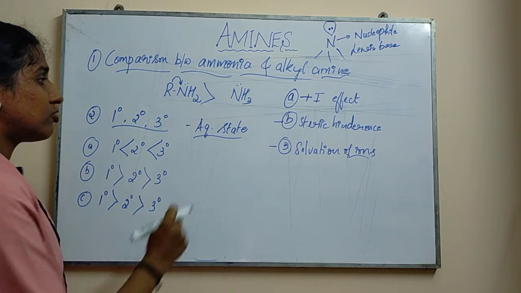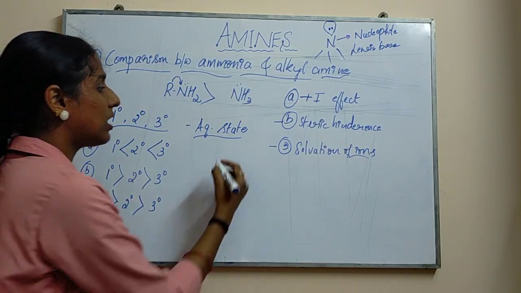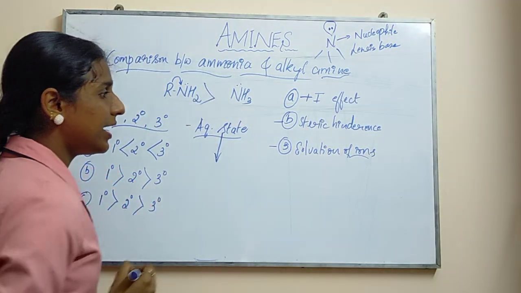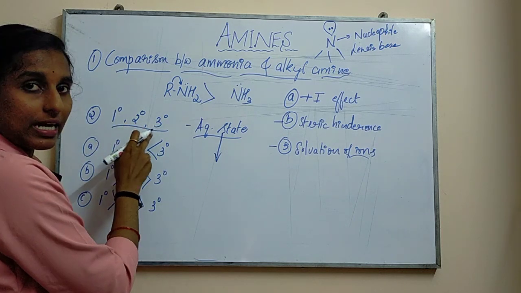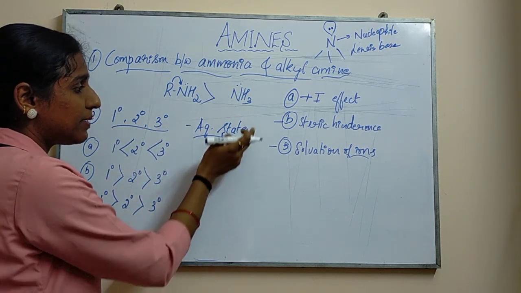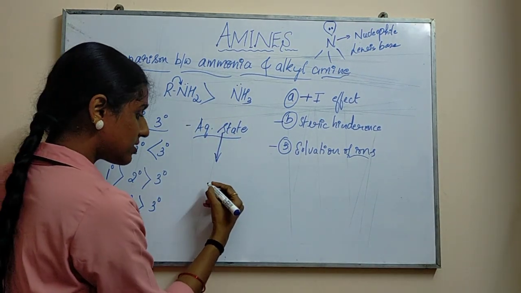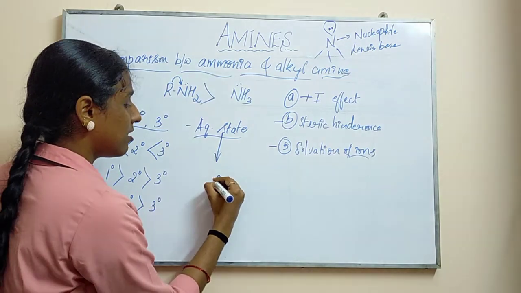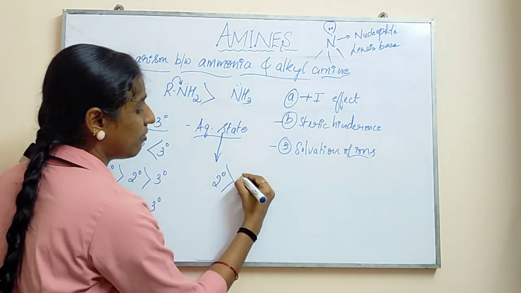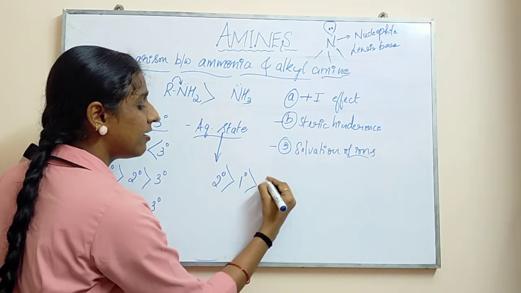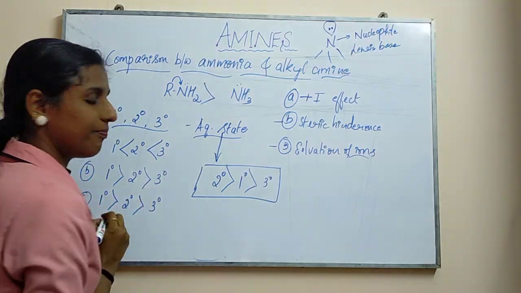Or if they ask you to write in 1 sentence or for 1 mark, what will happen regarding basicity in aqueous state when you compare primary, secondary, tertiary, or explain the basic property in aqueous state, you are supposed to write: secondary is greater than primary than tertiary. So this is the trend that it follows.